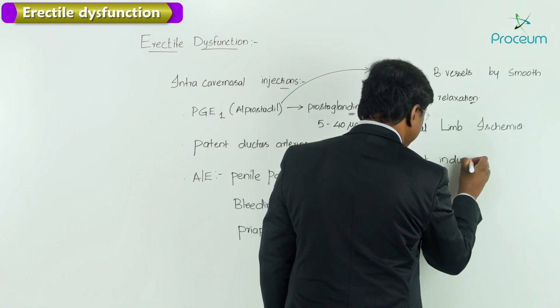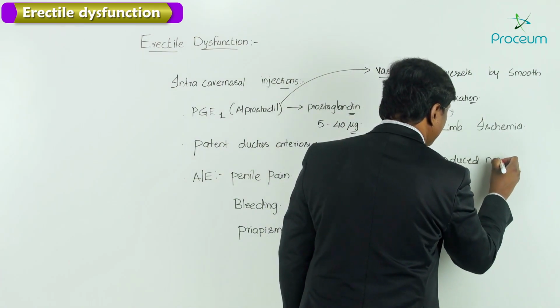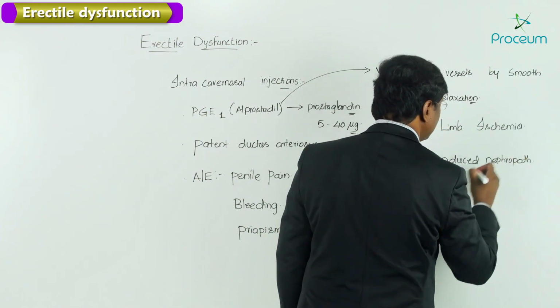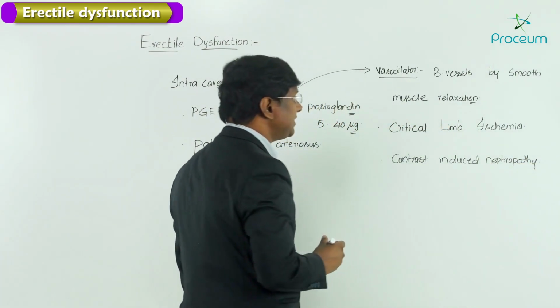So these are the uses of Alprostadil, which is a PGE1 analog.